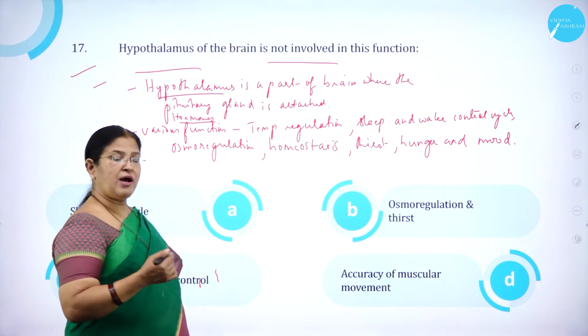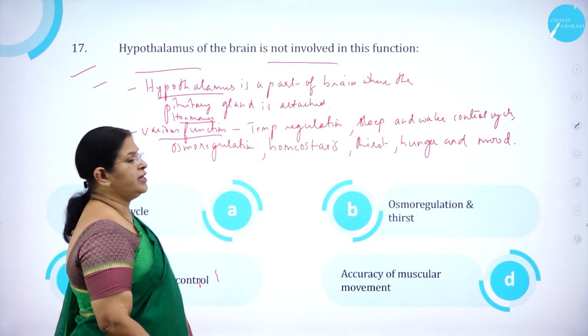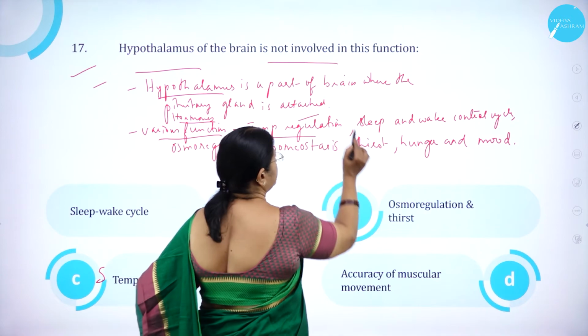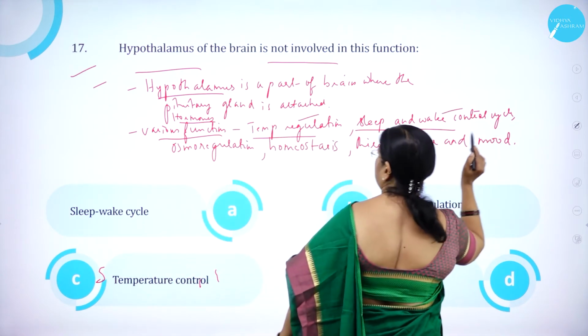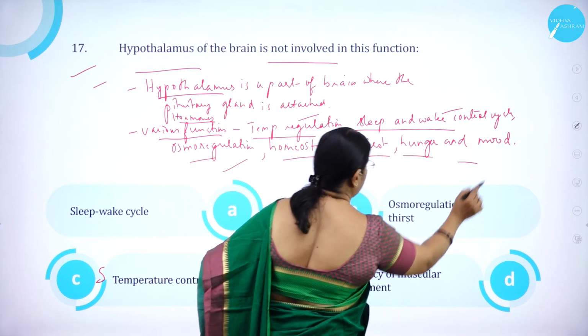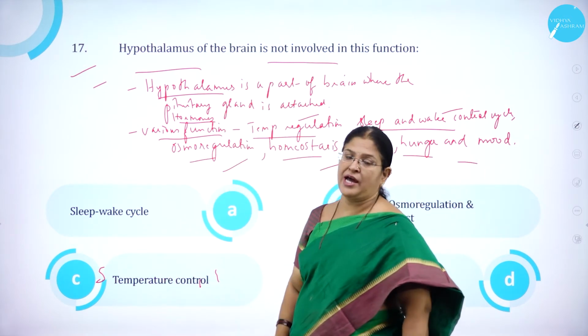So here the various hormones of hypothalamus have various functions like temperature regulation, sleep-wake control cycle, osmoregulation, homeostasis, thirst, hunger and mood. So, which is not the function of hypothalamus?